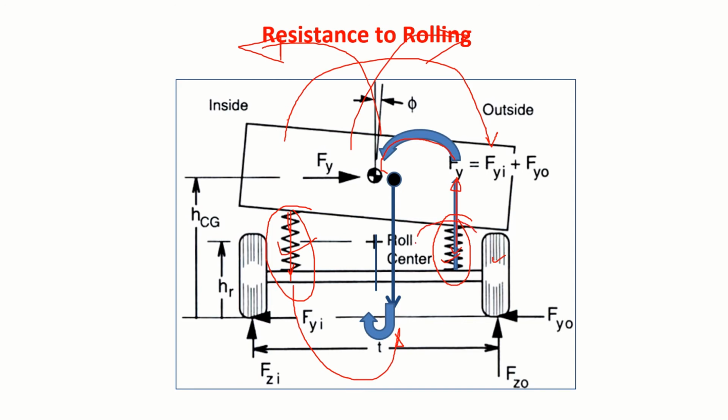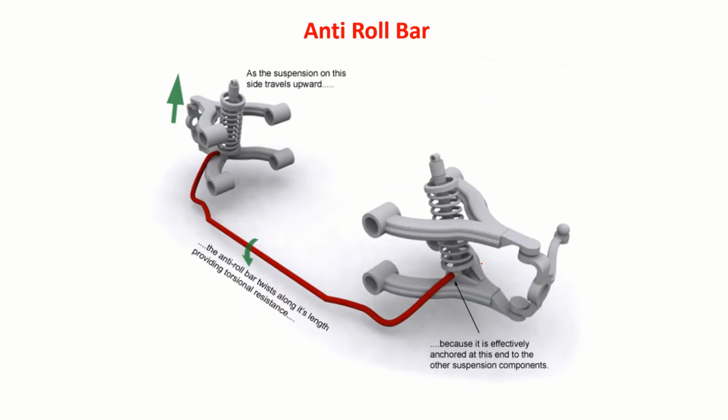But it also should satisfy the requirement of natural frequency of the vehicle. So that's why we have to have some additional spring other than this one. That additional stiffness will be provided by the anti-roll bar. We can model and explain this kind of thing. The anti-roll bar will provide it.